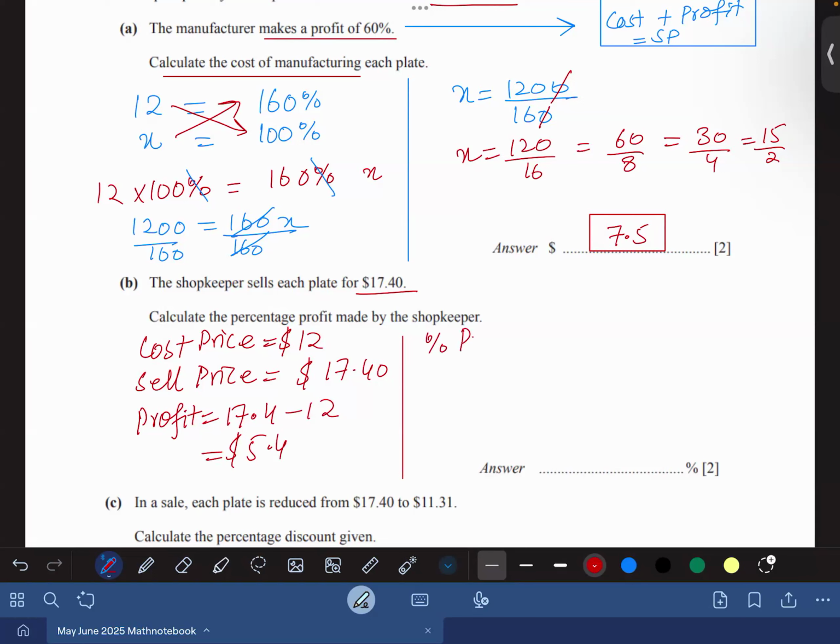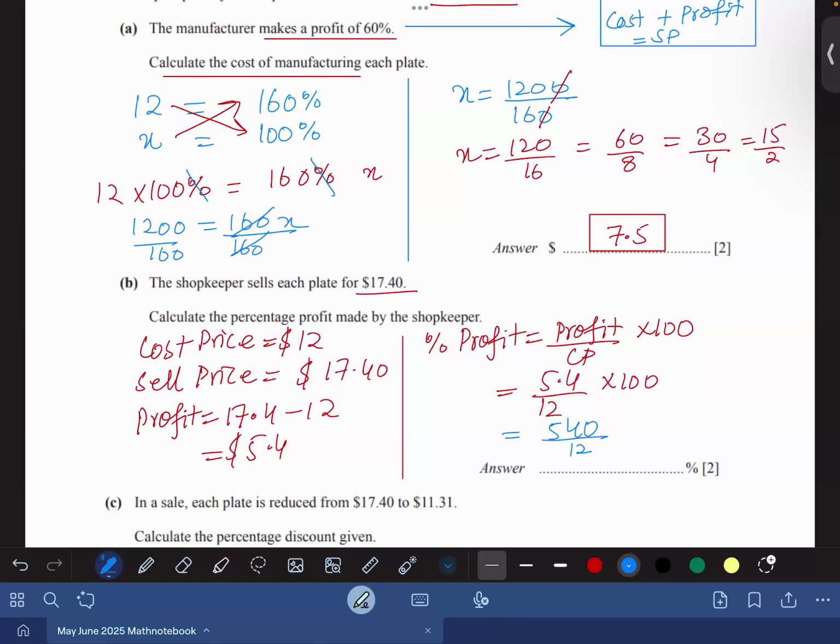So the examiner is asking percentage profit. So Yamna, percentage profit equals profit divided by cost price, multiplied by 100. Profit is 5.4 and the cost price of the plate was 12, multiplied by 100. Agree or not? Yes, sir. Yamna, I'm not doing cutting here. I am multiplying 5.4 by 100. So it would become 540. Any problem?